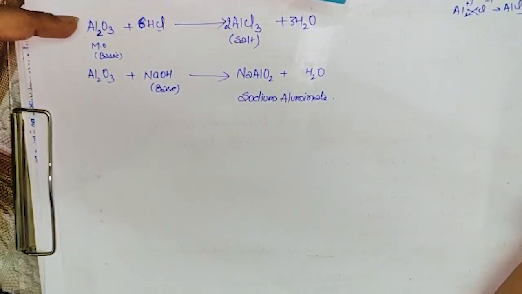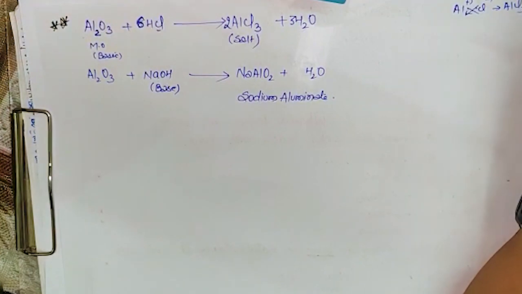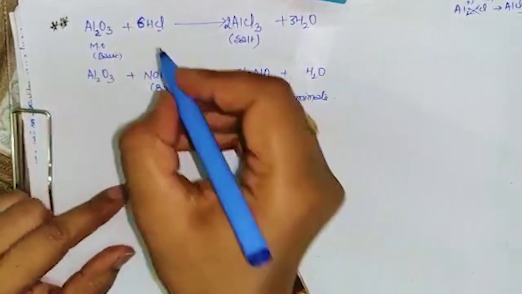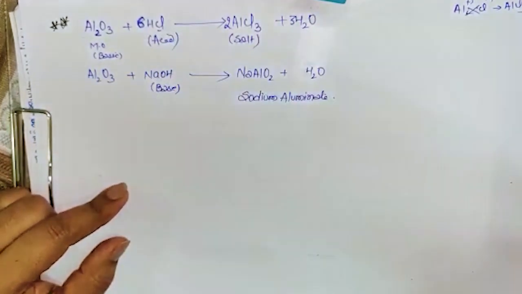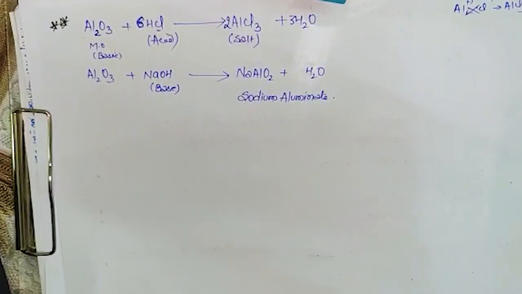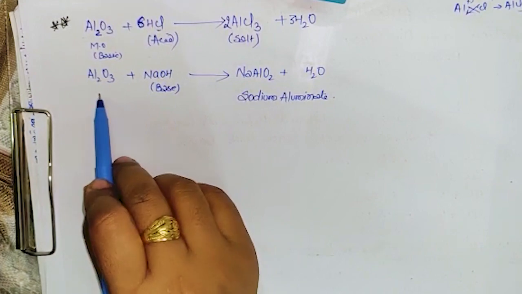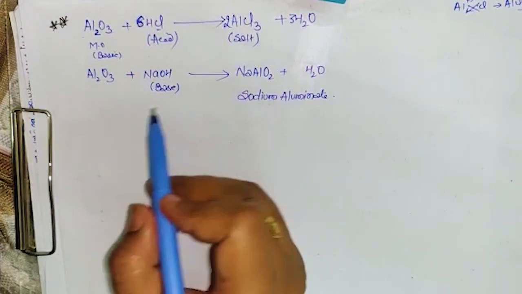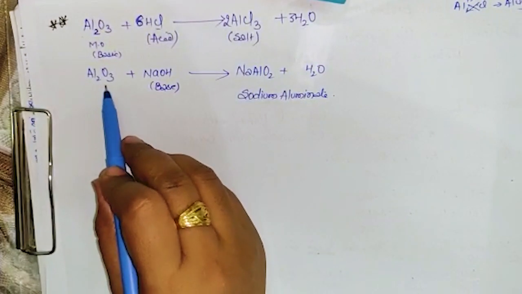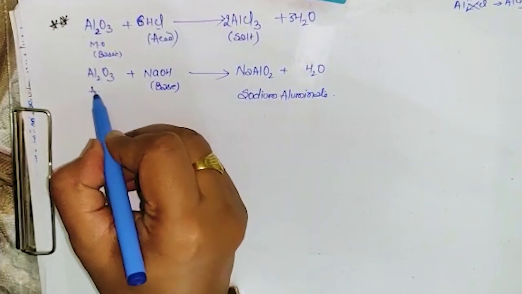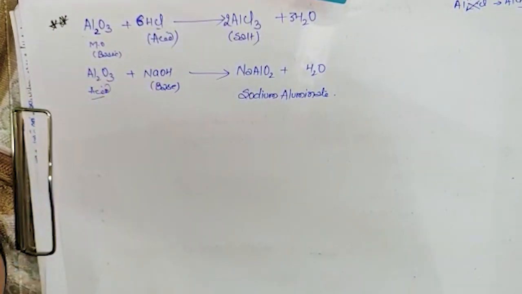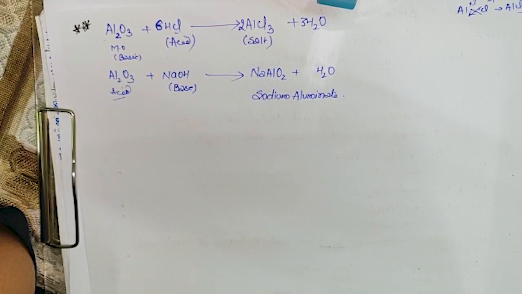Okay. So aluminium being a metal oxide, it should be basic. That is clear. And if it is basic, it should react with acid, and with acid it will form salt along with water. But if we do the reaction of this aluminium oxide with base, then also it reacts. What does it mean? Because if this is a base, it should not react with a base, isn't it? Base never reacts with base. So that means aluminium oxide can act as an acid as well as a base. Clear?